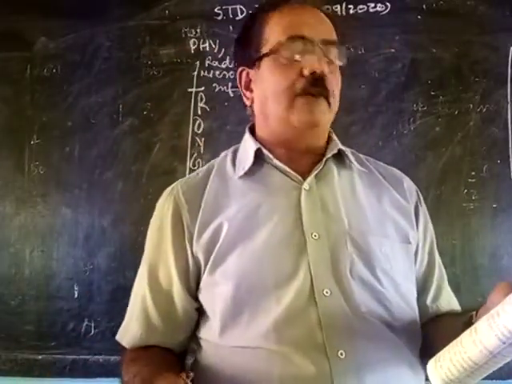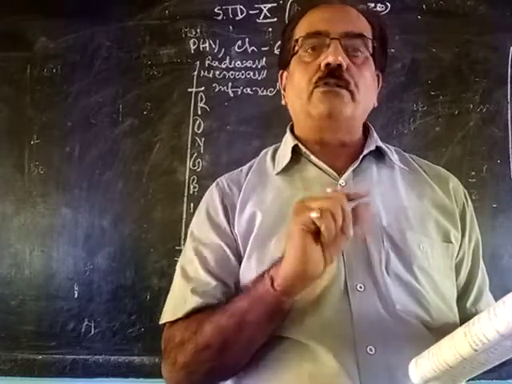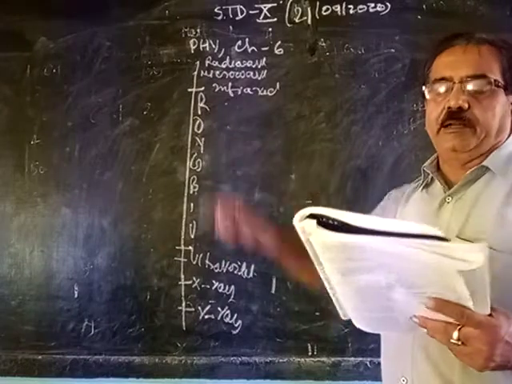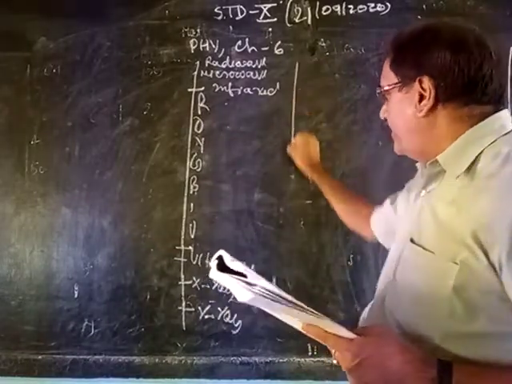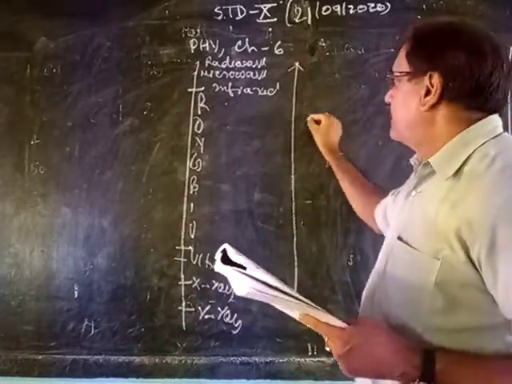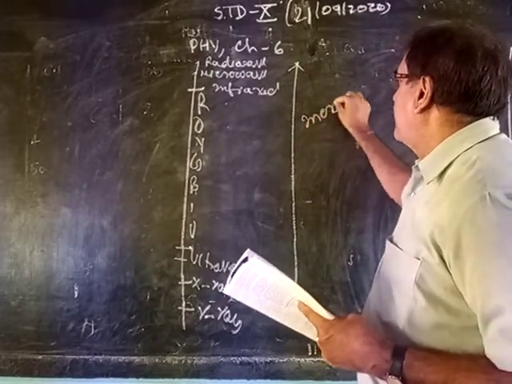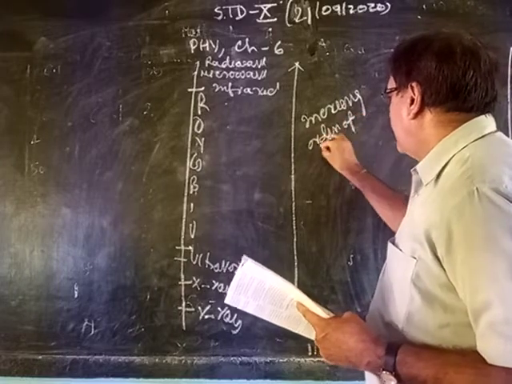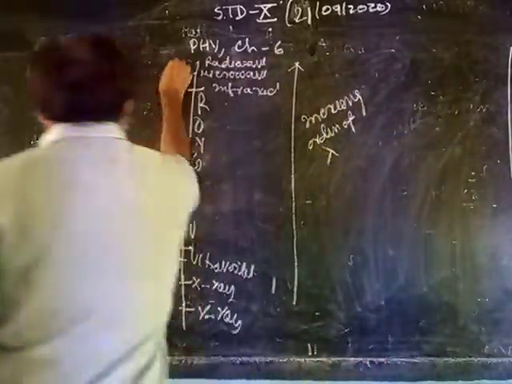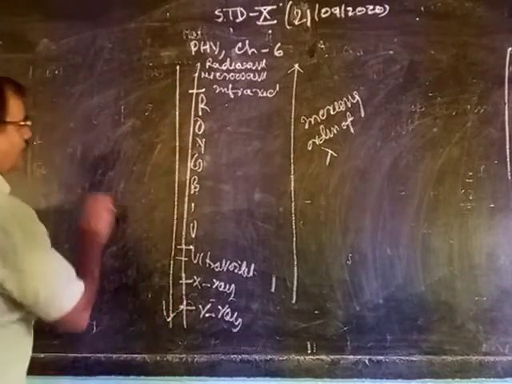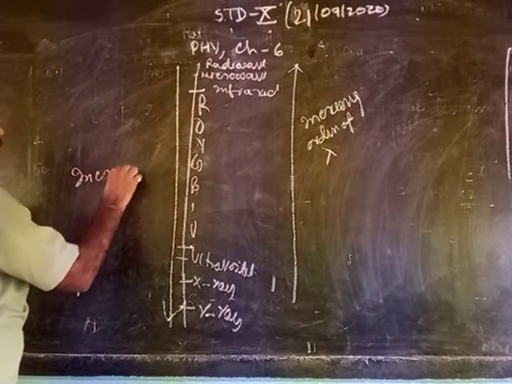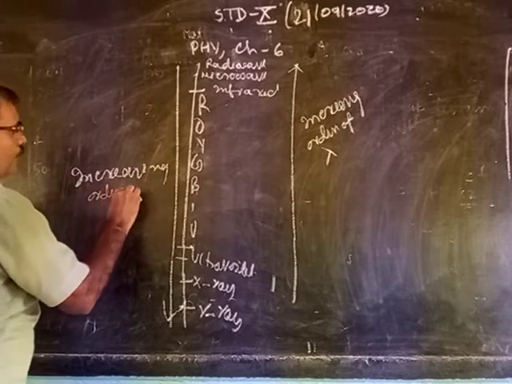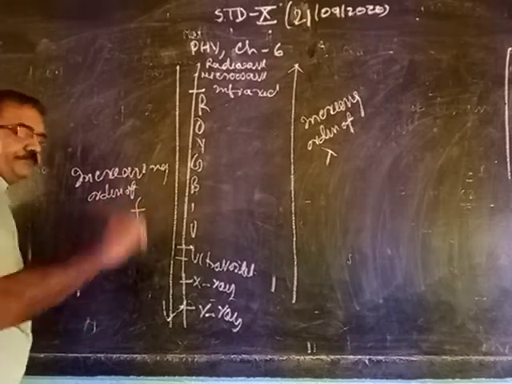Now the next topic is the range. You have to keep wavelength and frequency in mind, not all, approximately, like ultraviolet and infrared. What is the range? This is increasing order of wavelength, and this is increasing order of frequency f.